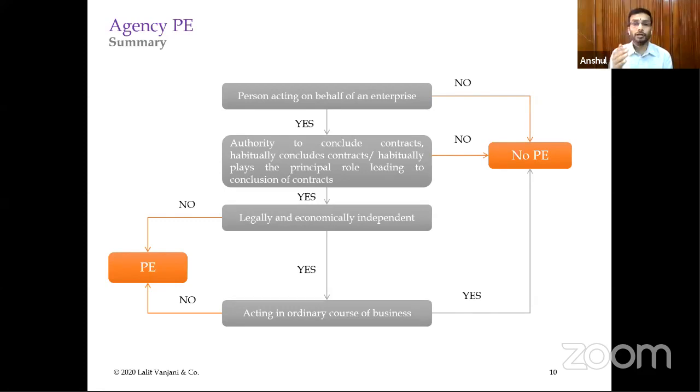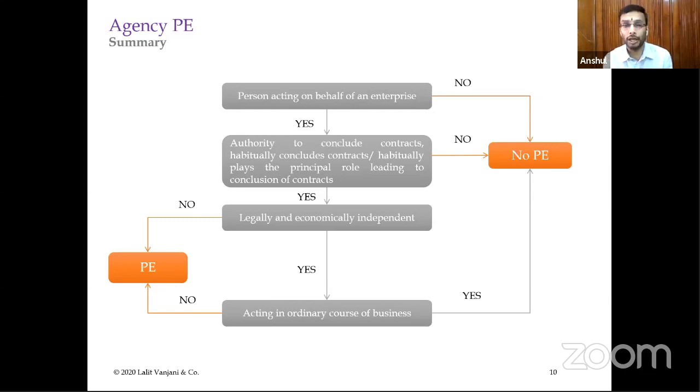No, that is dependent on the facts. You will ascertain whether the agent is repeatedly concluding certain contracts or not. Whether it is just a one-off contract in a year or 2 years, or whether that person is habitually going to the market and concluding contracts. Habitually may differ. For example, for small ticket items you can conclude contracts on a daily or monthly basis. But there may be certain big projects for the Indian agent to conclude, which come only once in a while, once in a year. So the duration can vary.